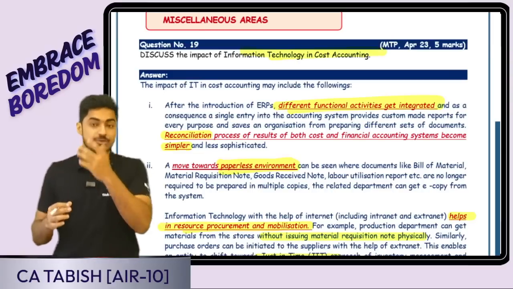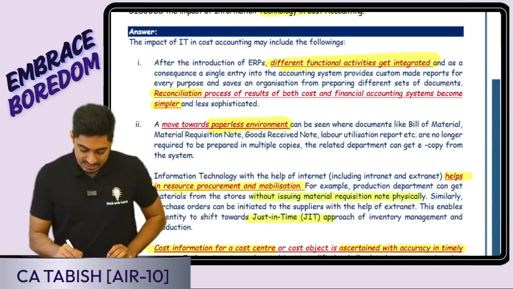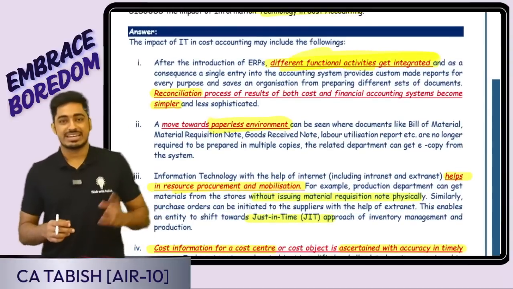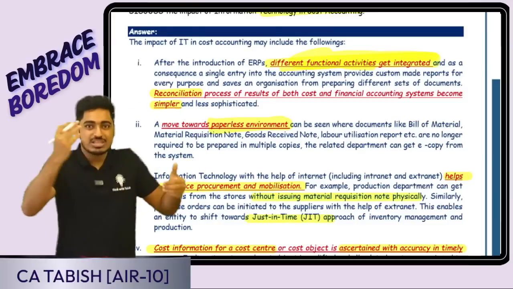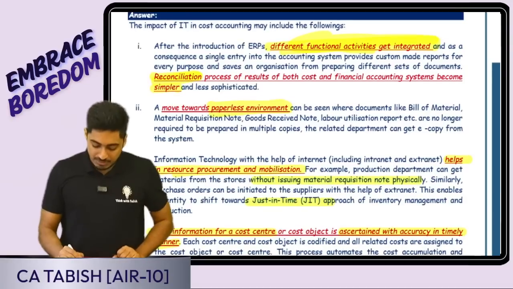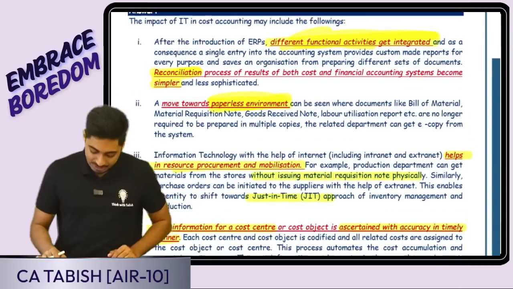We are doing costing. What is the benefit of information technology or ERP? Simple benefits are there. If you have ERP, different functional activities get integrated: purchase, production, all those things. Otherwise, we have to do them manually and separately. Because of that, reconciliation becomes simpler. Point number two, there is a move towards a paperless environment. There is no need for paper; everything is happening on the ERP only.